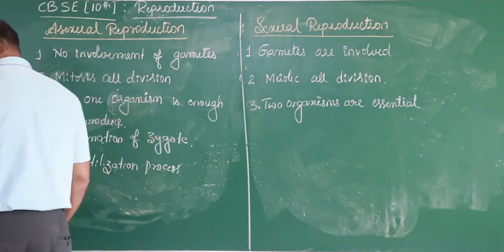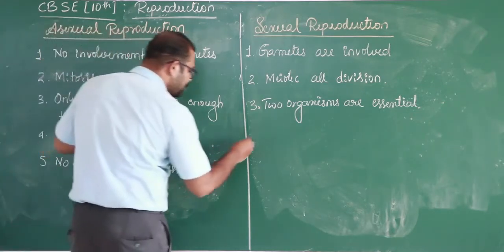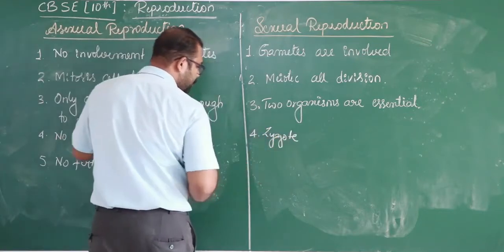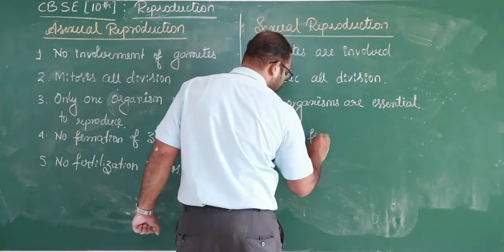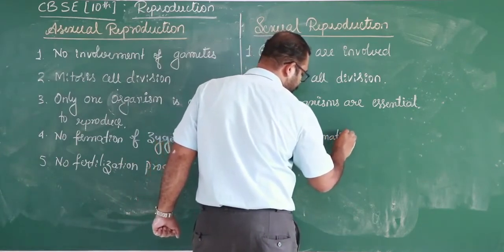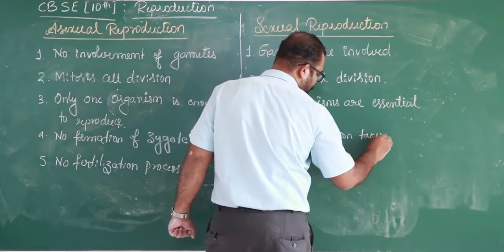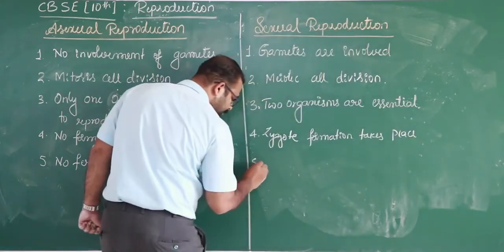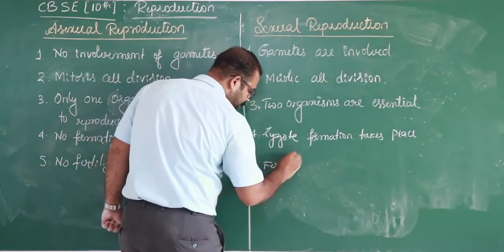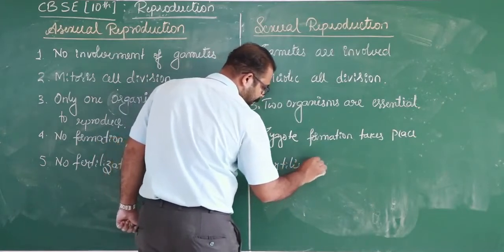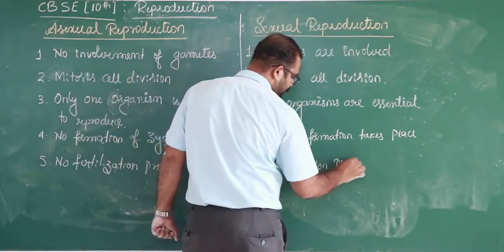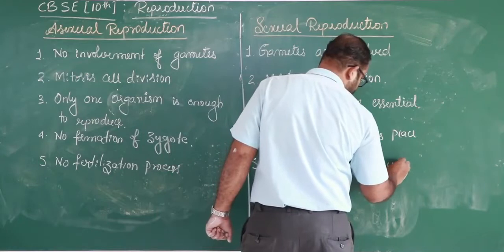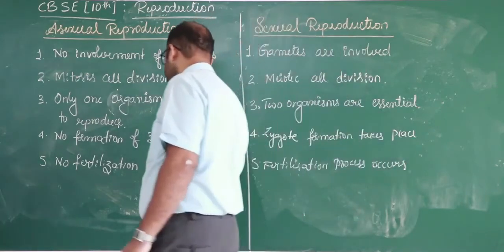The reverse of this: here zygote formation takes place, then the fertilization process occurs.